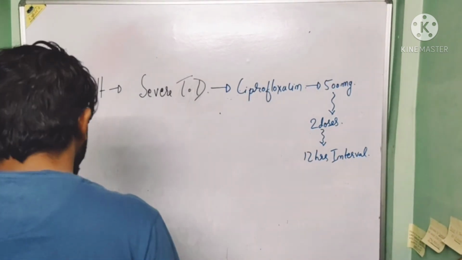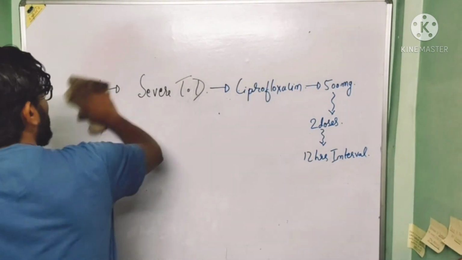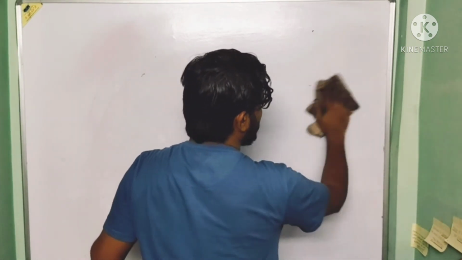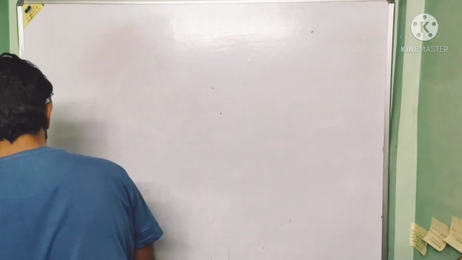Now after that there are 2 types of antibiotics. First is the doxycycline and second is trimethoprim.